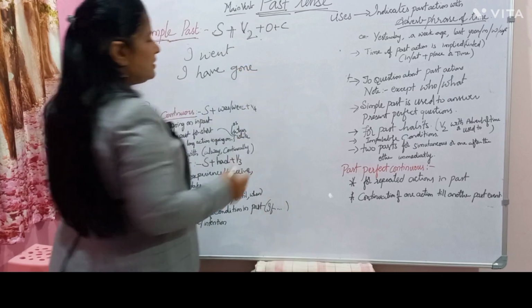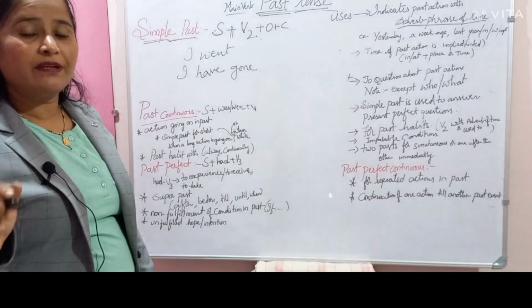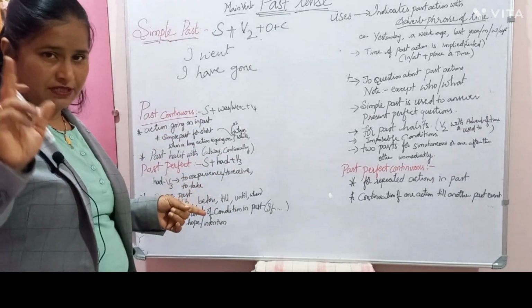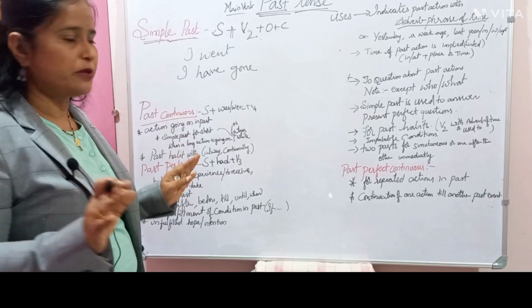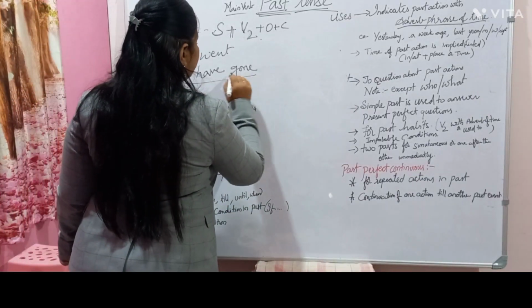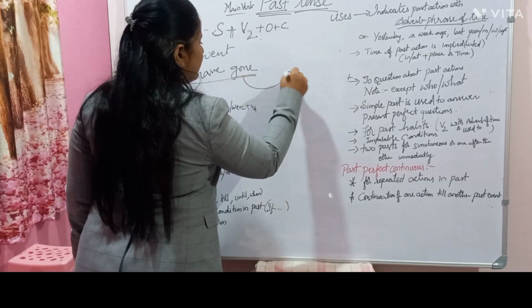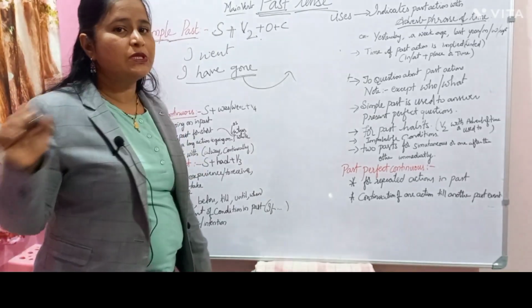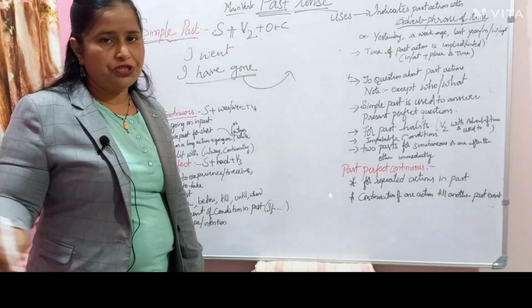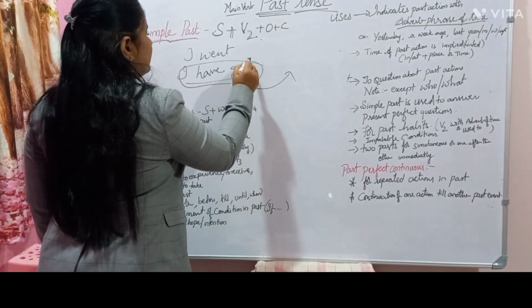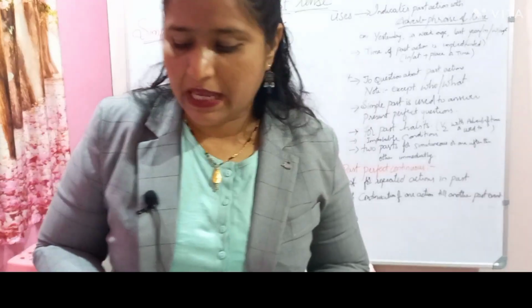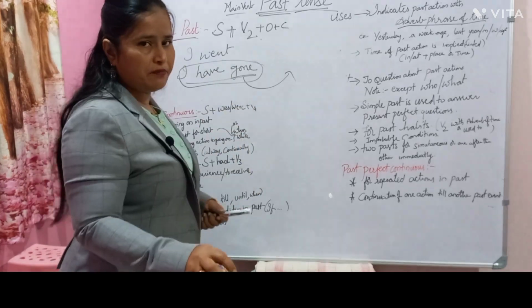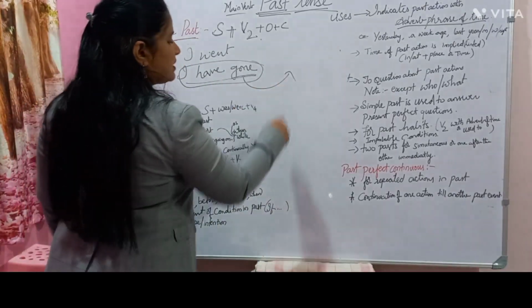I can say I have gone. Then what is the difference? When we did the present perfect tense in the previous class, we came to know that this action should have an impact at the present moment. If it has some impact, or its consequences are affecting the present situation, then only we go for the present perfect tense. Though the meaning seems to be the same, I have gone, I went, it should have impact on the present situation.